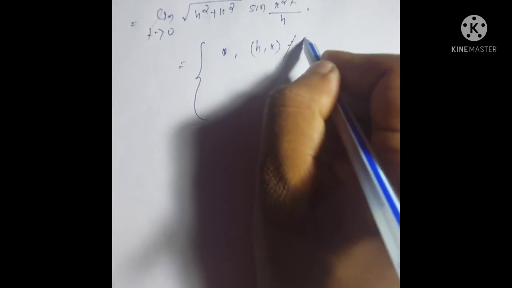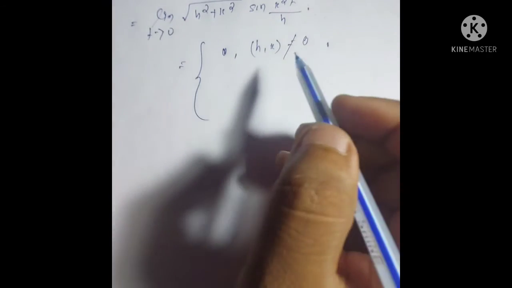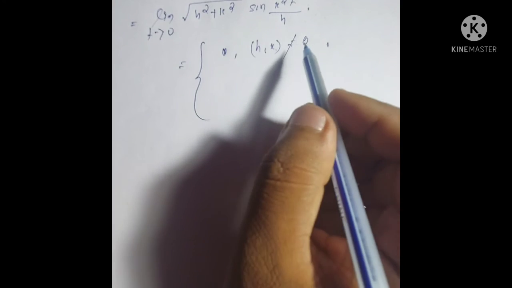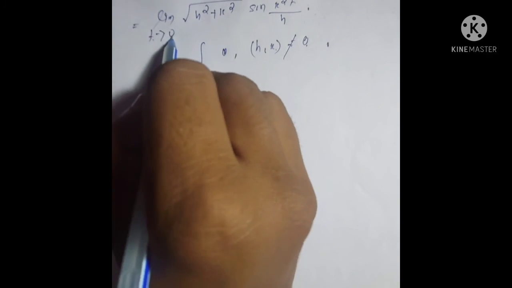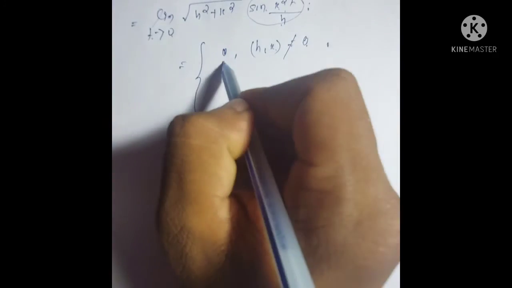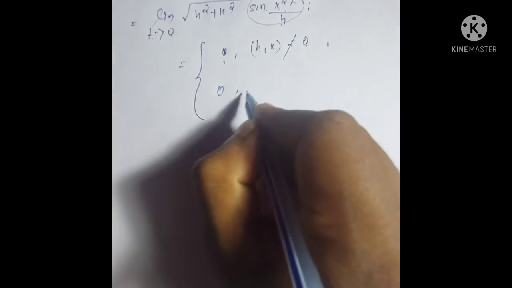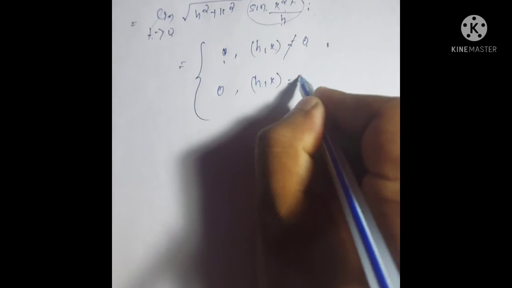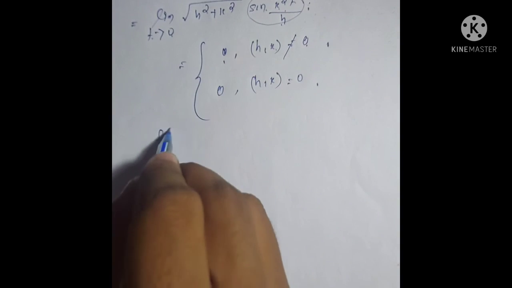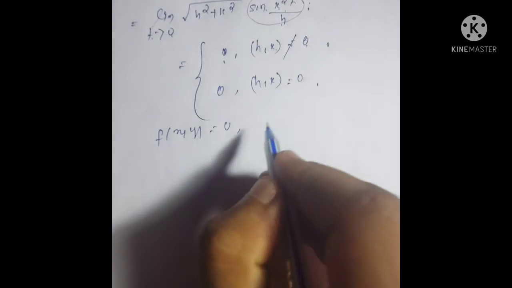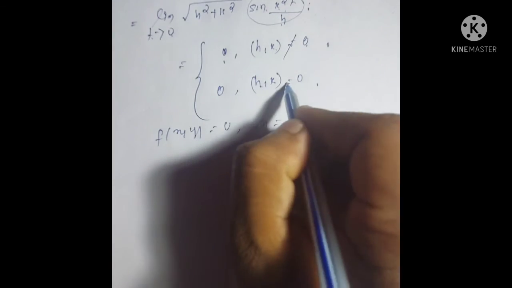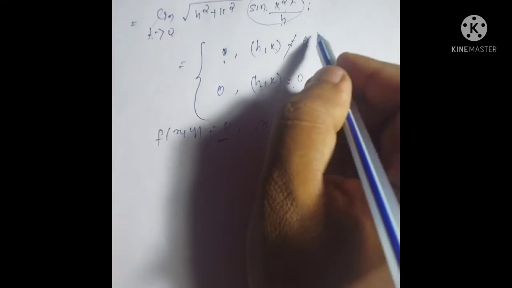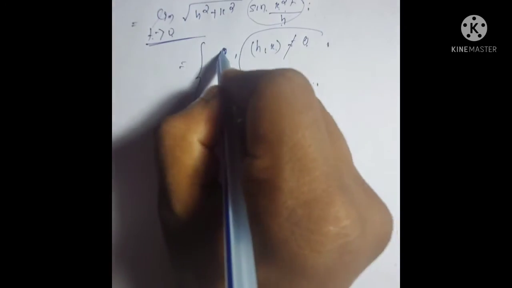which is equal to 0 when h is not equal to 0, because when h is not equal to 0, then as t tends to 0, sin(k square t by h) tends to 0, so the limit will be 0, and 0 when h is equal to 0, because the function is defined as f(x,y) equal to 0 when x is equal to 0. Here h equal to 0 means the total function is 0. So in both cases we get that this limit is 0.